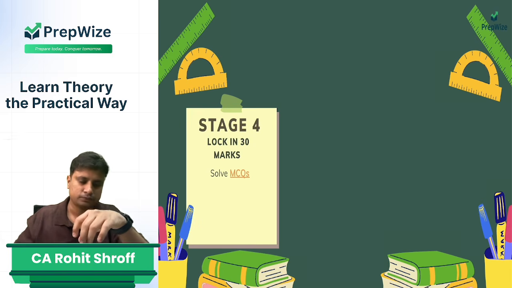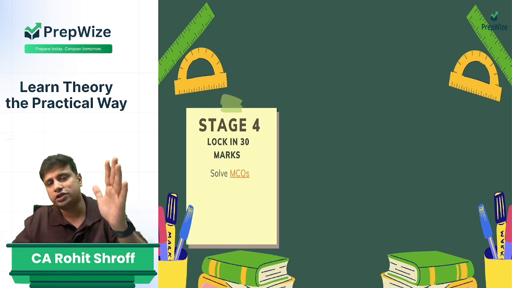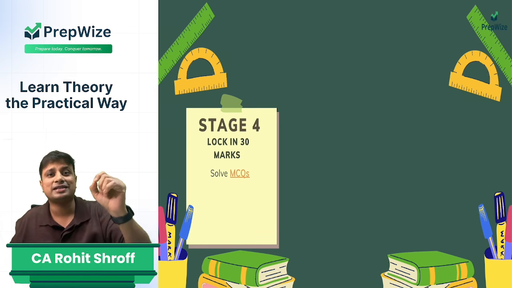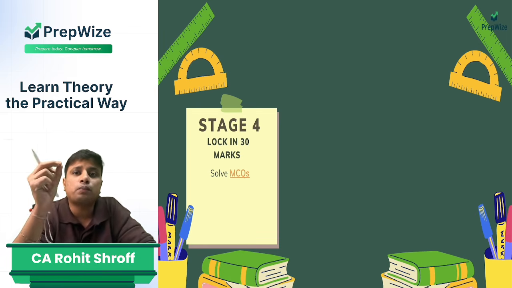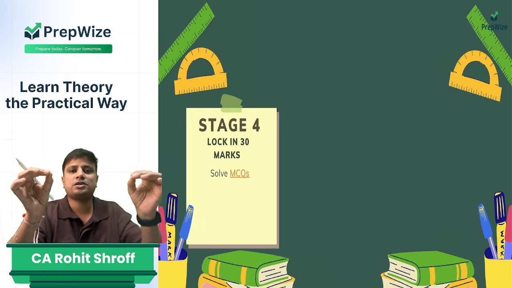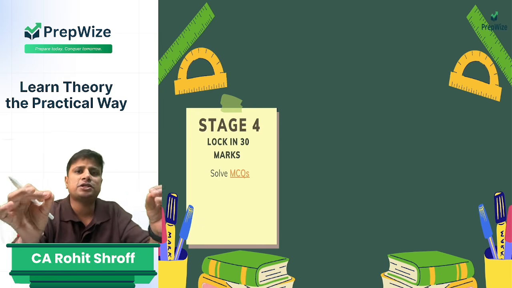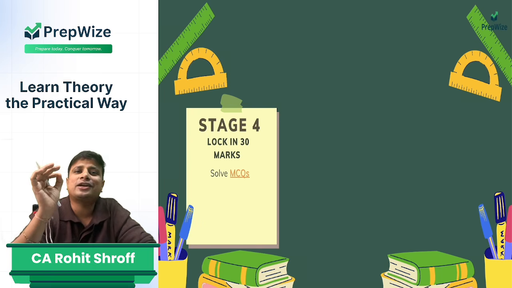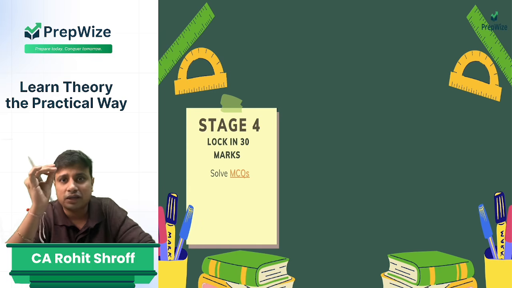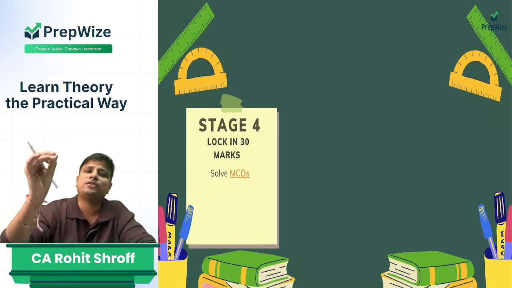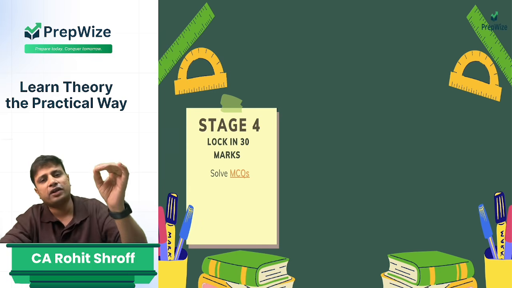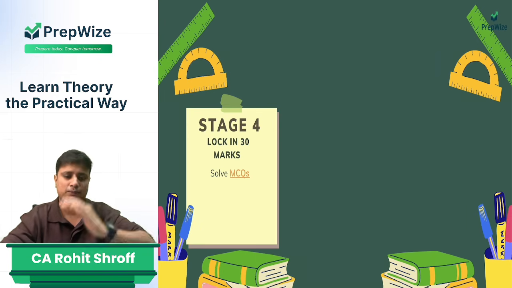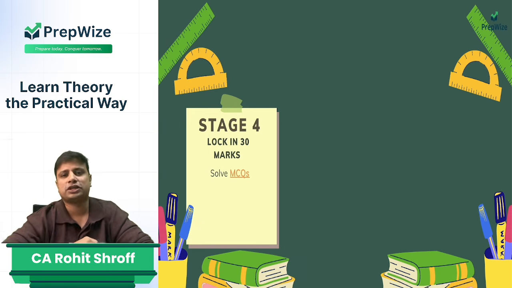Once you have done that, now it is time to shift to MCQs. My friends, 30 marks are for MCQs. ICAI has given you a jackpot, but you will have to practice for those MCQs. We'll discuss material, but the best material is going to be the ICAI booklet for this. So once you are done with that, solve the MCQs. See, out of 30 marks, if you score 20 to 25 here itself, trust me, my friends, passing is not going to be a criterion. Everyone here will aim for 70 plus. So here you should solve your MCQs.